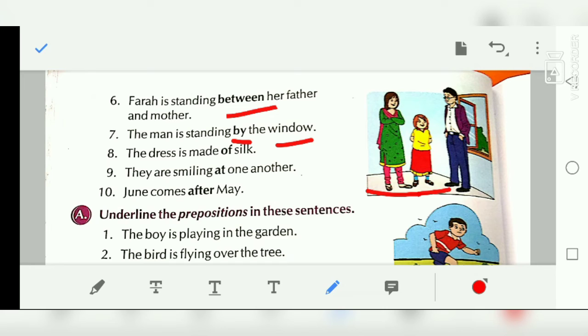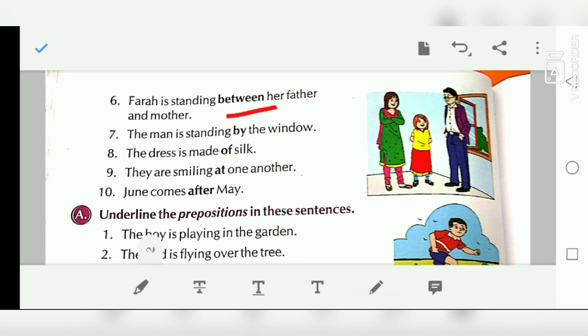The dress is made of silk. So in this it expresses a relationship of a part of something, that we are just saying here that this dress is made of silk, means part of something. Okay, of silk, of is the preposition here. They are smiling at one another. Now June comes after May. So these words are the prepositions.